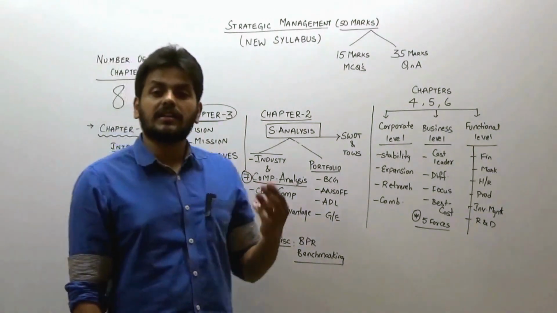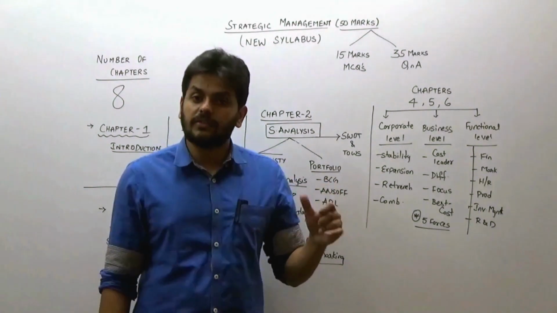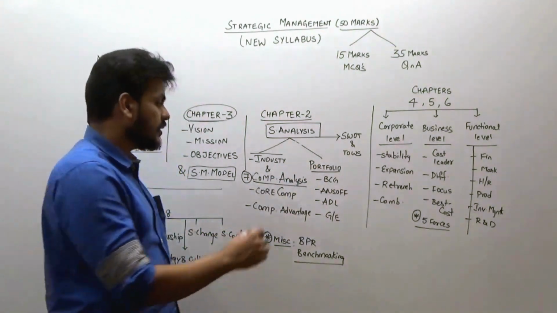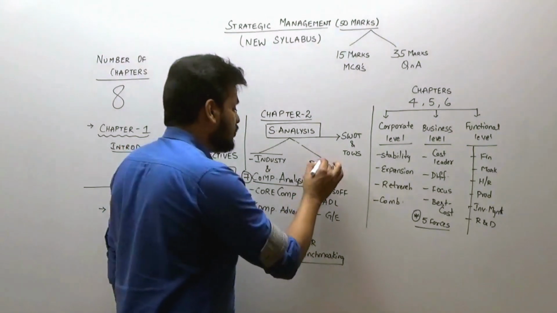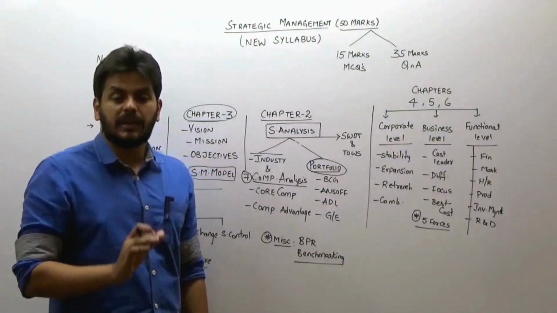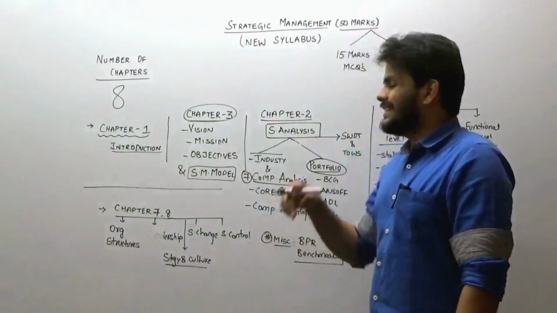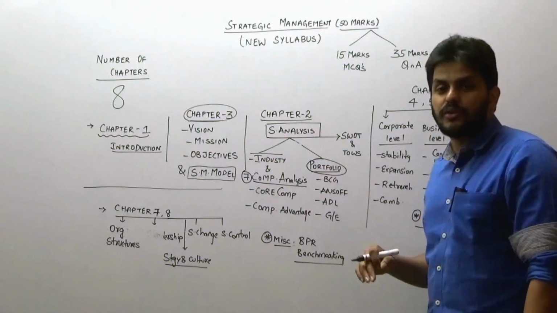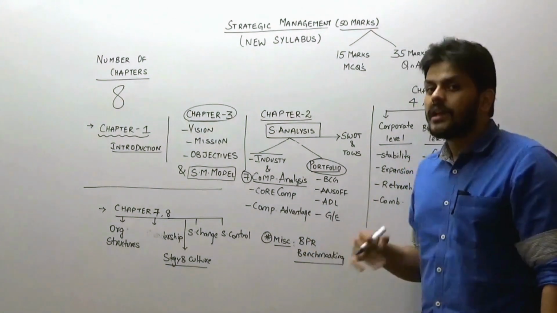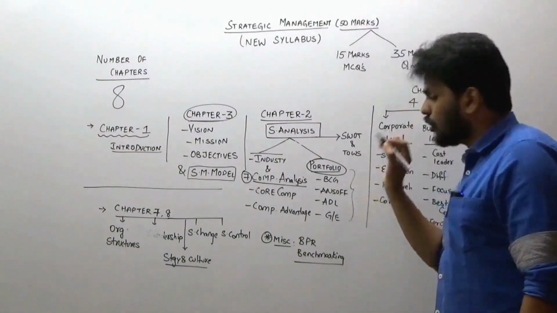Then come to understanding 3 simple topics: SBUs, experience curve, and the product life cycle. Those 3 short answer questions are also very important. They also are fundamental for the portfolio analysis. And let me tell you, you mark as many stars as you want for portfolio analysis, because there hasn't been a question paper till now without a question from portfolio analysis. So definitely one out of these 4 portfolios will be asked. Either they'll ask you about BCG or Ansoff or maybe sometimes ADL. Though rarely asked, they can ask from ADL and the GE model. Do not ever miss this topic.